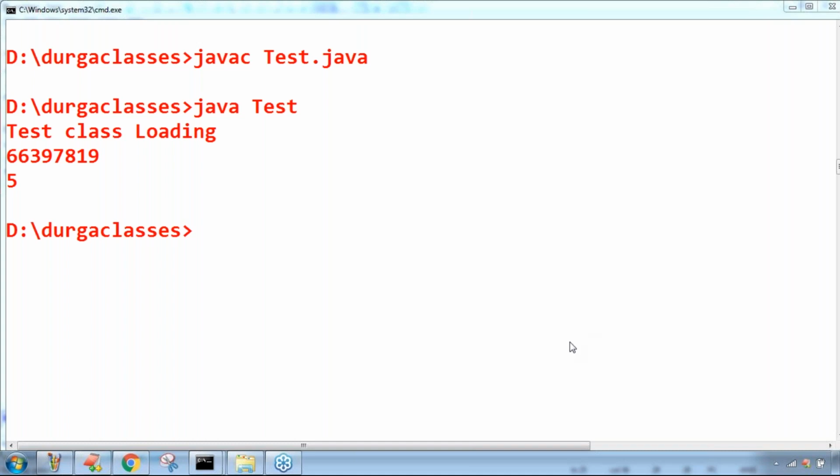Rohan, correct. Whenever a child class is loaded, all the parent classes will automatically be loaded. Correct, Rohan.